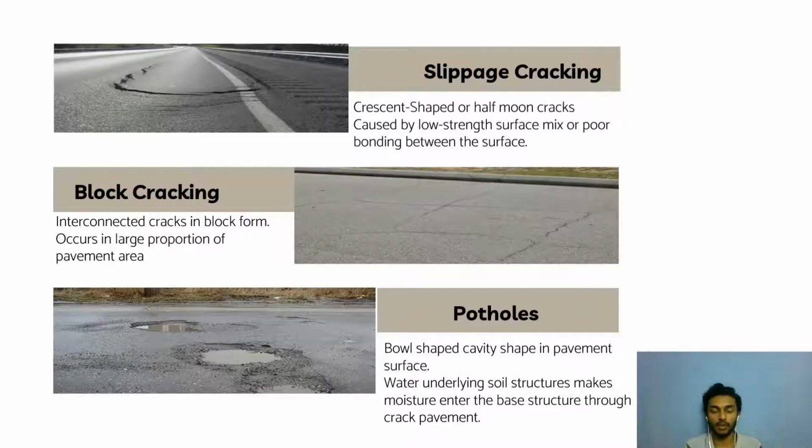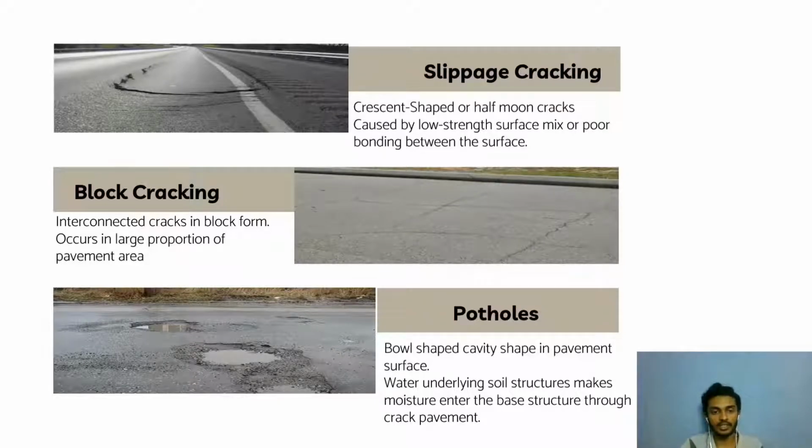The next one is block cracking. Block cracks are interconnected cracks forming a series of block shapes, which divide the pavement into approximately rectangular pieces. Block cracking normally occurs over a large portion of the pavement area, but sometimes it occurs in non-traffic areas.